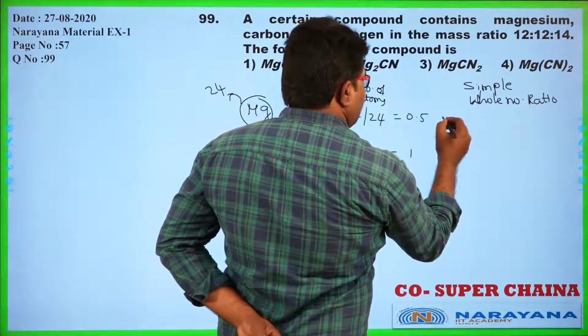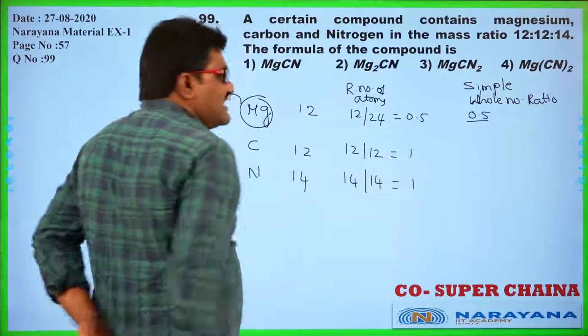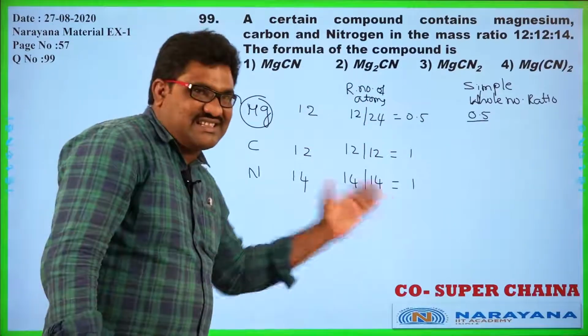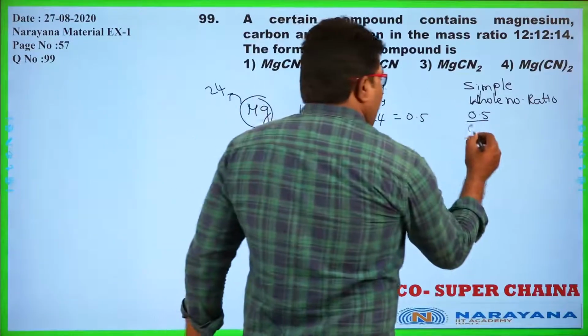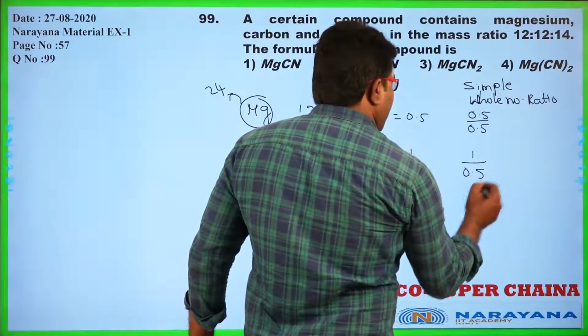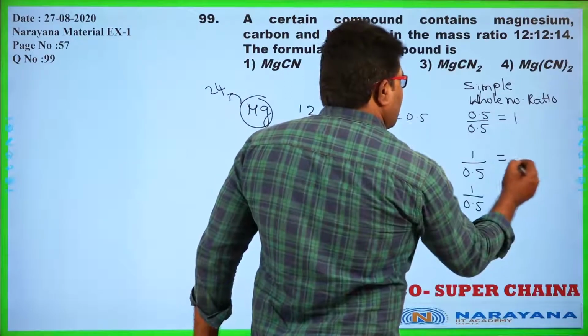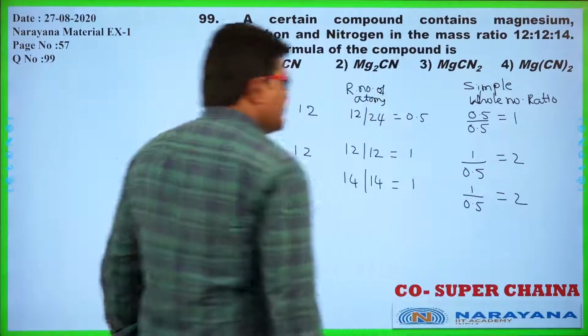So how can we get the simple whole number ratio? Divide all the values by the least value among all the three values. 0.5 divided by 0.5, 1 by 0.5, 1 by 0.5, that is equal to 1, 2 and 2.